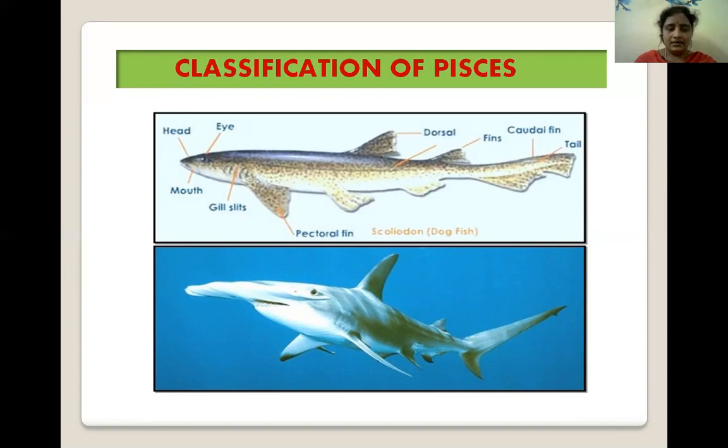Next, gill slits: five pairs of gill slits are present in the Scoliodon, and this is the pectoral fin. Next, the dorsal fin. Unpaired fins are present in this Scoliodon, and paired fins are also present. And next, the caudal fin, and this is the tail. A heterocercal tail is present in this dogfish.